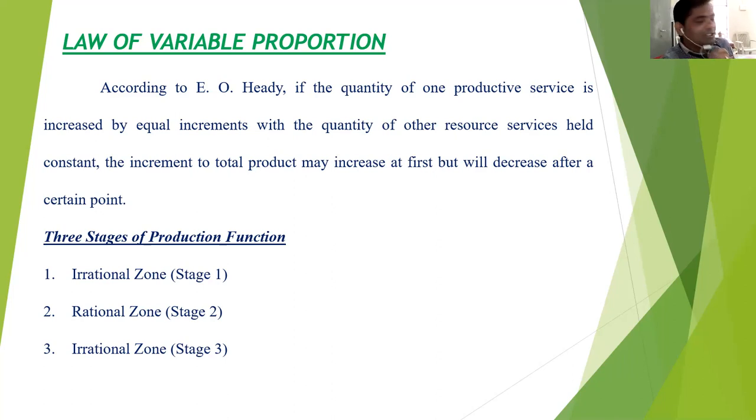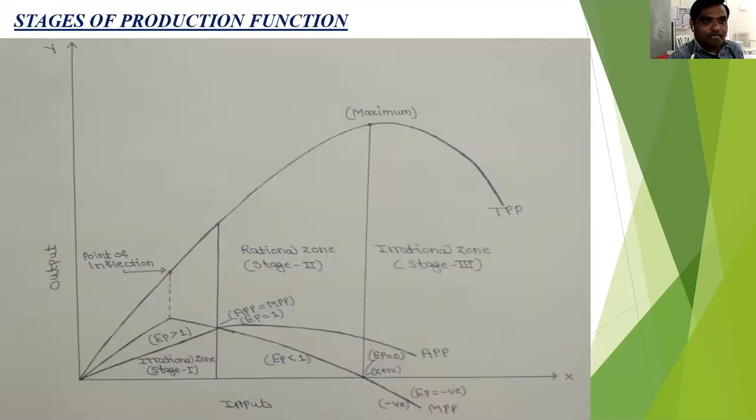Then there are the three stages of the production function. Stage one is also called the irrational zone. Stage two is called the rational zone, and stage three is also called the irrational zone. Let's see these stages or zones one by one. This is the diagram between input and output, showing the different stages of the production function. This is the first stage, the irrational zone. This is the second stage, the rational zone, and this is the third stage, the irrational zone.